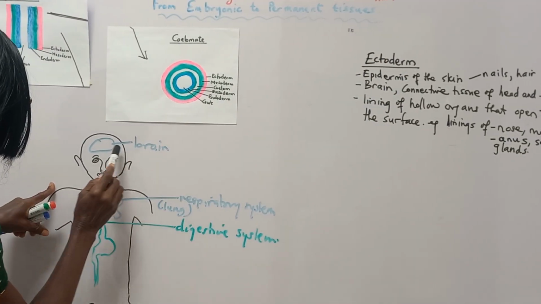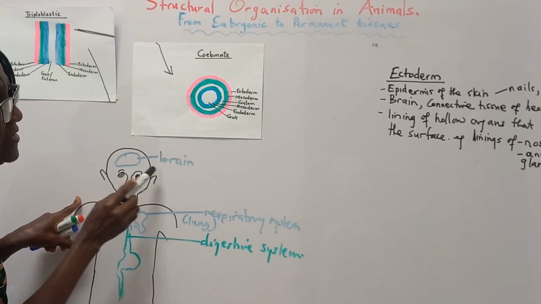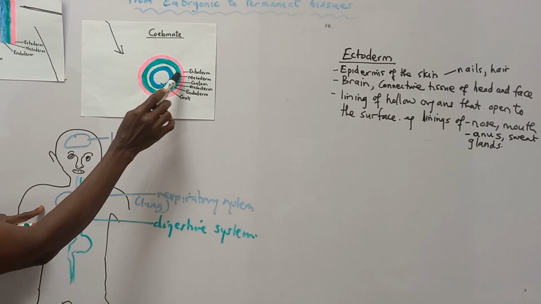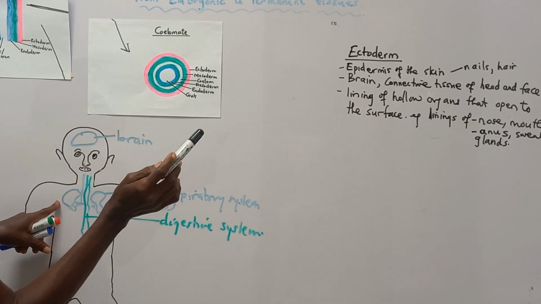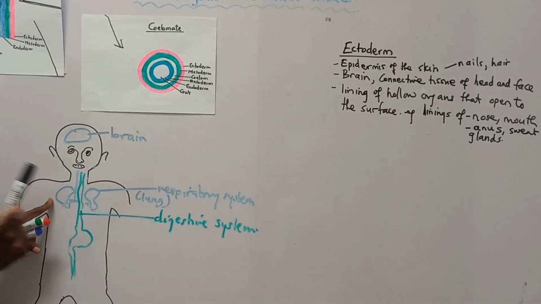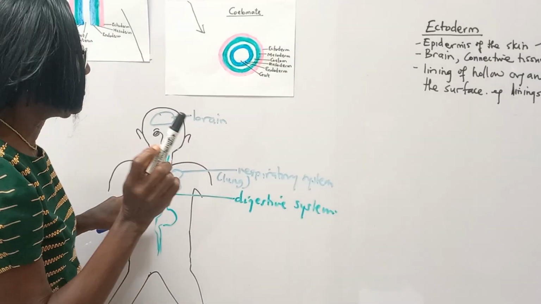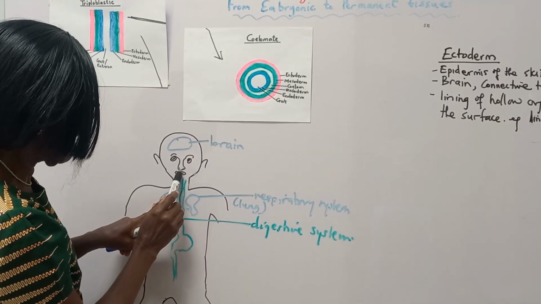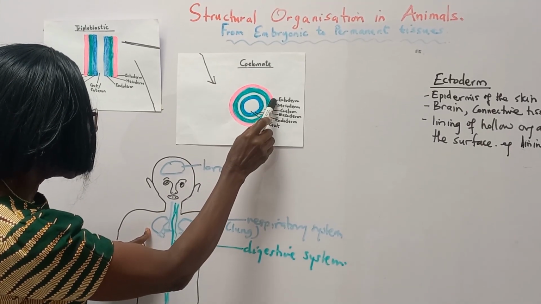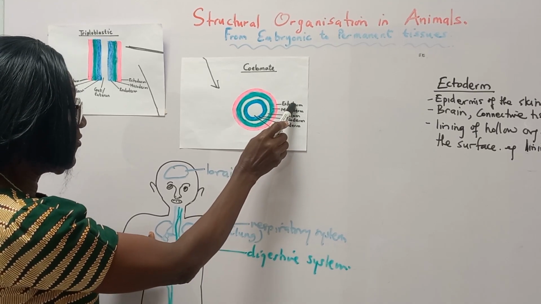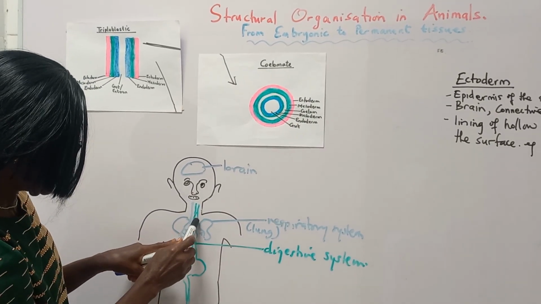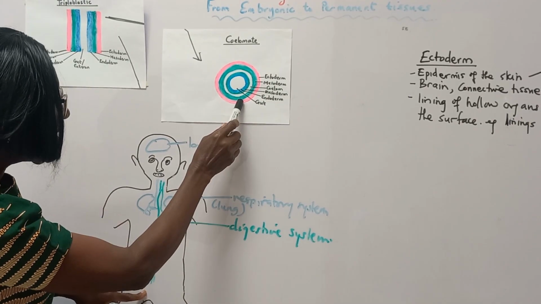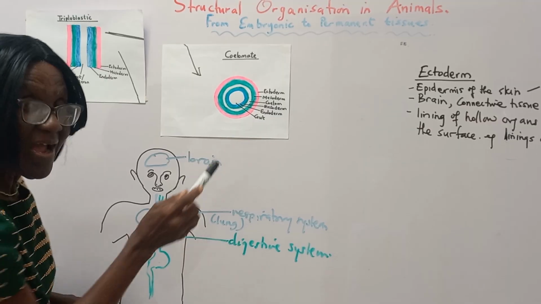This ectoderm forms the brain and forms a number of nerves. It forms connective tissue of the head and face. And this ectoderm lines the surface of every structure that appears on the surface of the body. So you see, the gut will finally appear on the surface of the body as the mouth, and so the ectoderm lines the inside of the mouth. That's the ectoderm. The anus will finally appear at the surface of the body, and so the ectoderm lines all cavities that appear at the surface.